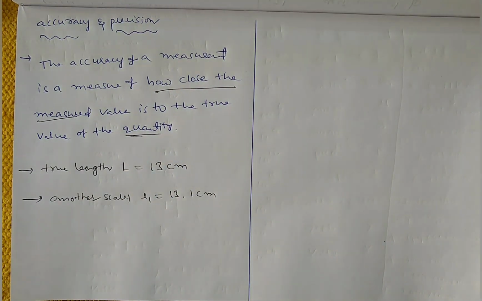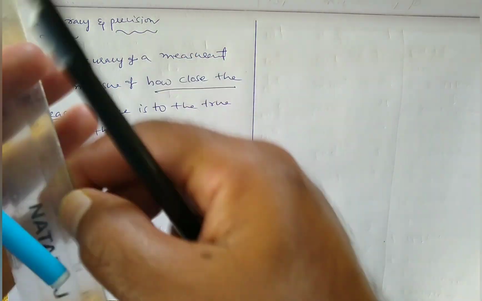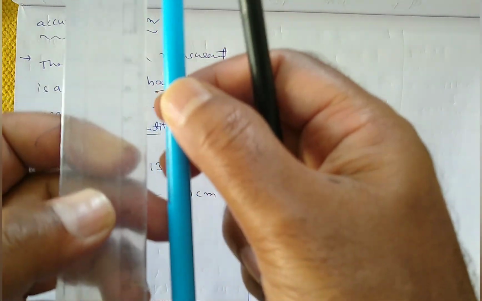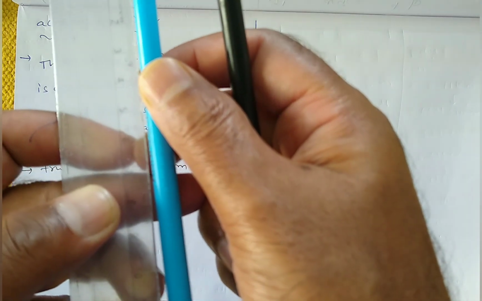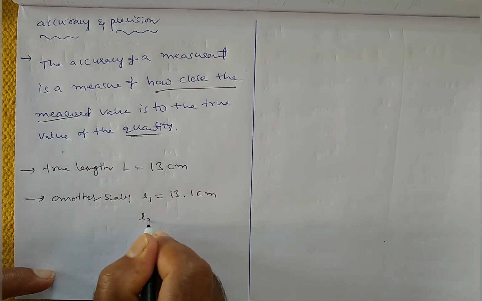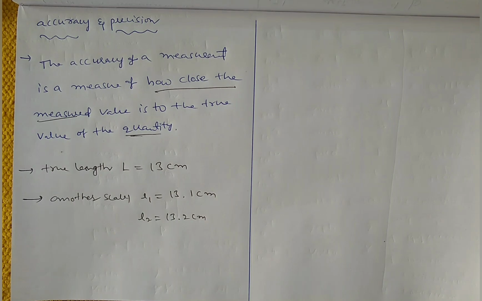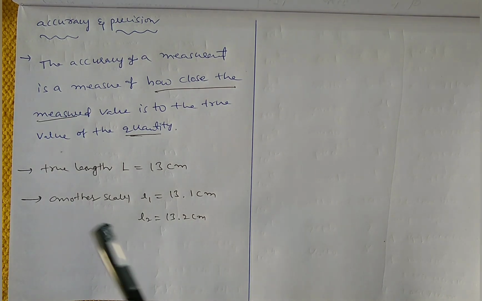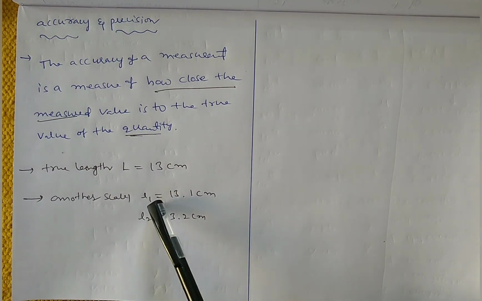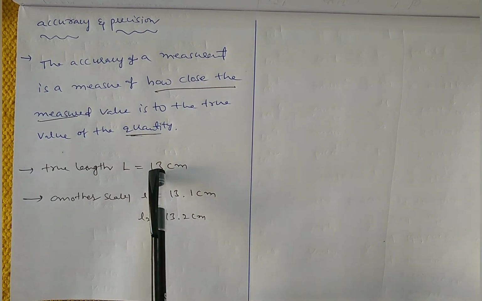Suppose I use scale 2, I have one more, a different scale. So L2 is equal to 13.2 centimeter. So here which one is more accurate? The first one, because this value is close to the true value.